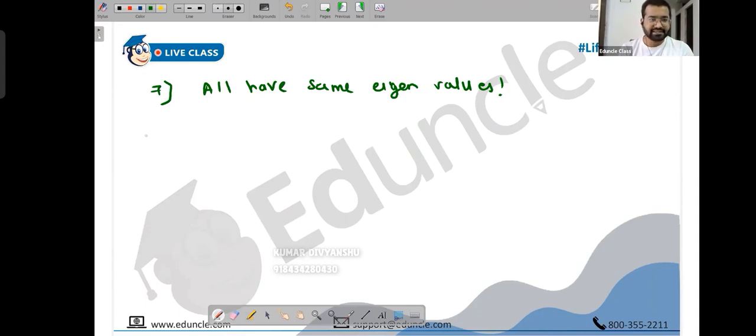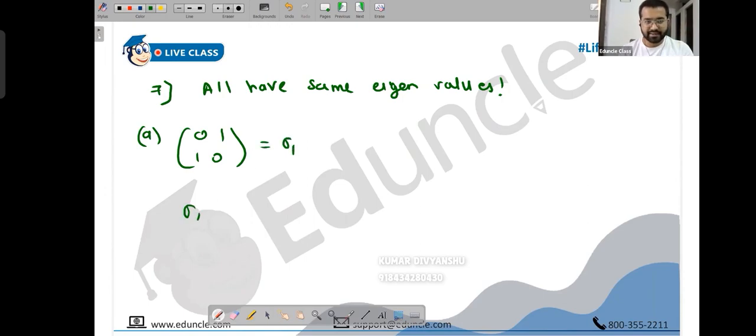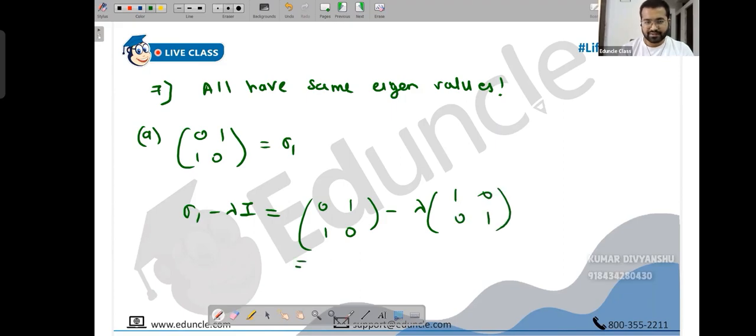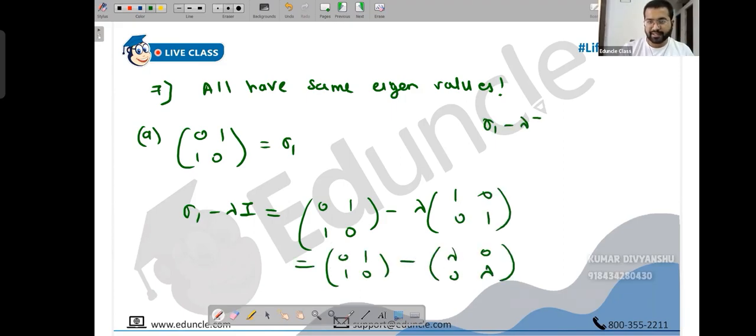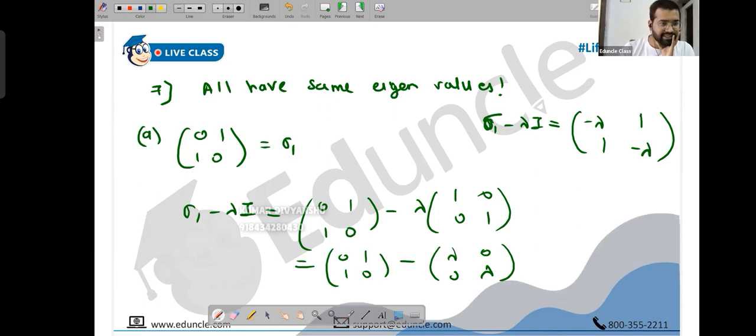So we can start with, let's say, the first one. What is the first one? I personally have it as 0, 1, 1, 0. So that's sigma 1. Let's calculate sigma 1 minus lambda I. That's 0, 1, 1, 0 minus lambda times 1, 0, 0, 1, which becomes 0, 1, 1, 0 minus lambda, 0, 0, lambda. So sigma 1 minus lambda I is: 0 minus lambda, that's minus lambda; 1 minus 0, that's 1; 1 minus 0, that's 1; 0 minus lambda, that's minus lambda. That's how you start.